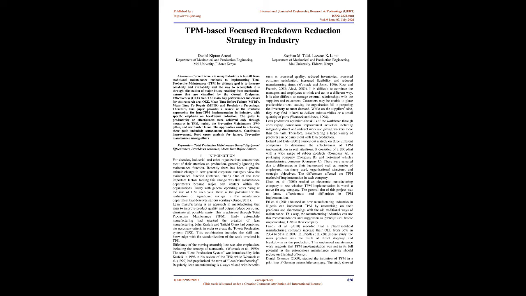The main key performance indicators for this research are OEE, mean time before failure, MTBF, mean time to repair, MTTR, and breakdown percentage. Therefore, this paper provides a review of the available approaches for lean TPM implementation in industry, with specific emphasis on breakdown reduction.